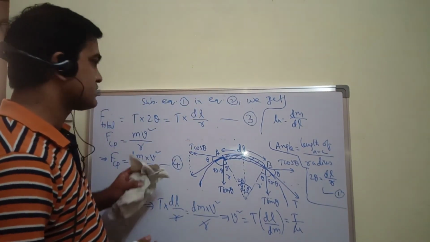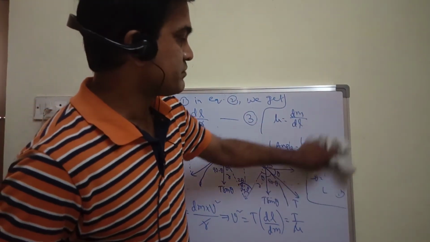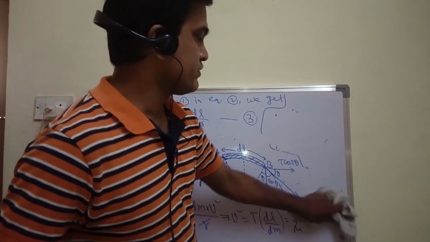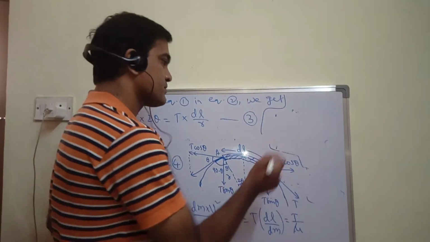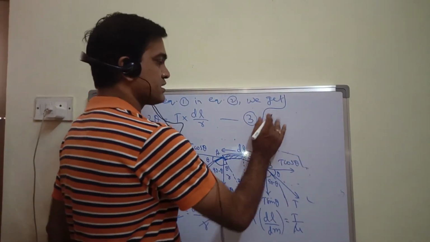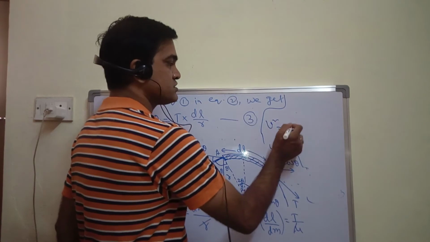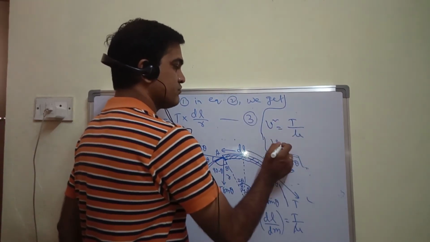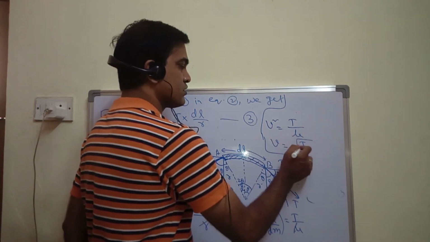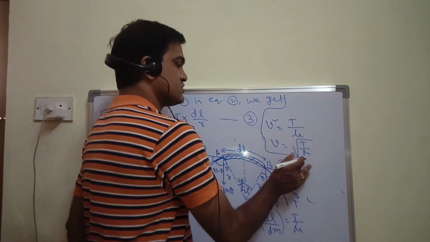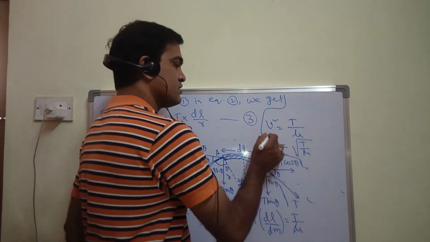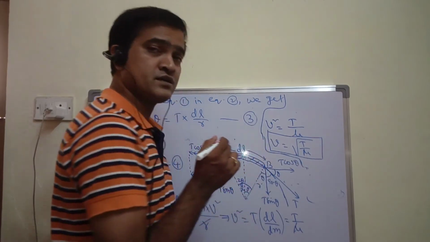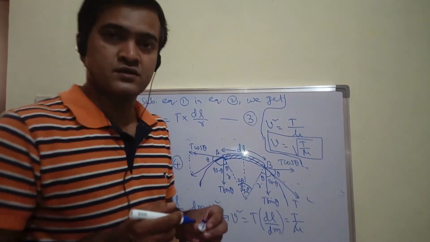So finally, let me erase this part again. Okay, equation 1 I am erasing. Here, finally, v square is equal to T upon mu. From this I will get v is equal to square root of T upon mu. So this is the formula for the speed of a transverse wave in a stretched string.